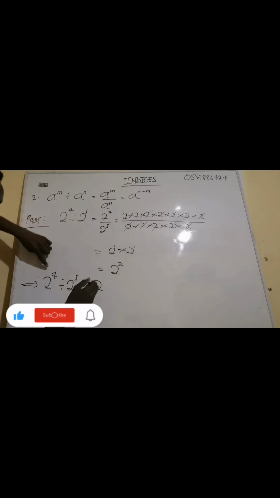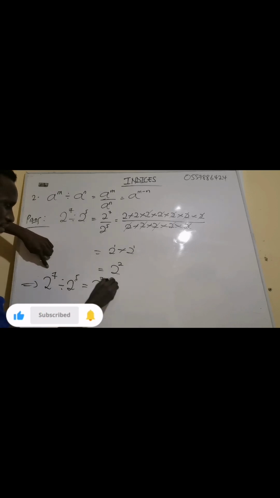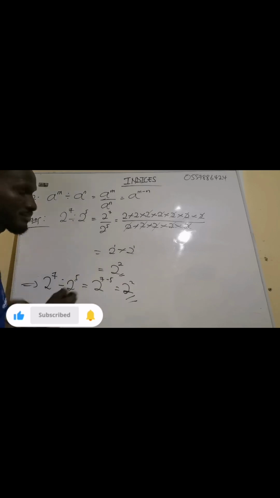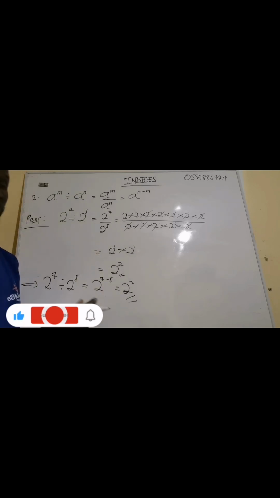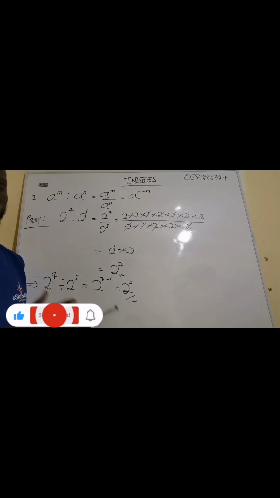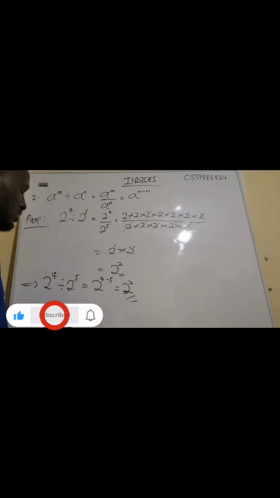So we're going to have 7 minus 5, which will give us 2 exponent 2, which is the same as what we have here. So we don't have to write it in the expanded form before we go on solving the question. You understand? We just subtract the exponent and then we are done.